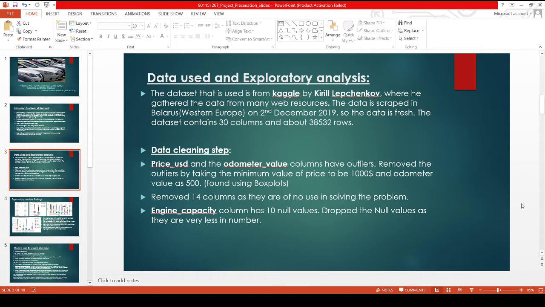Columns like price and odometer value have outliers, and I removed them by taking the minimum value of price to be $1,000 and odometer to be 500. There were around 10 null values in the engine capacity column. I dropped them instead of doing an imputation as it was a very small number.